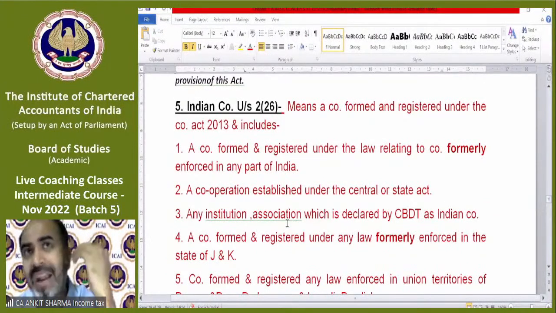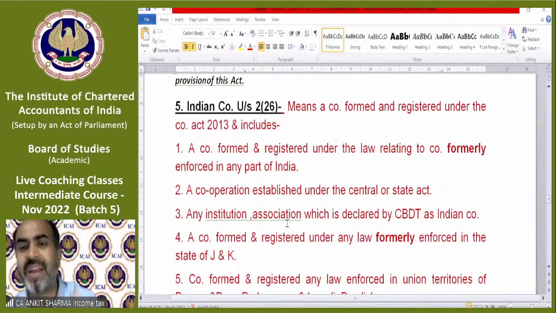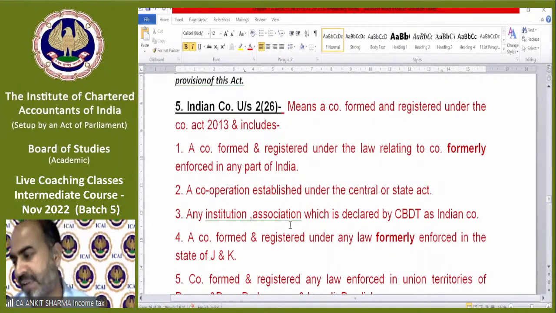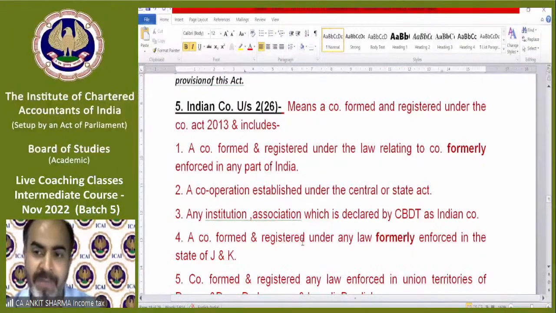So that income tax law was updated in 1918, then 1922, and the recent is 1961, which we are studying. In the same way, if your company has been registered under any old Companies Act, then also it will be called an Indian company. A corporation established under a Central or State Act will also be treated as an Indian company for the purpose of tax, like LIC, etc.